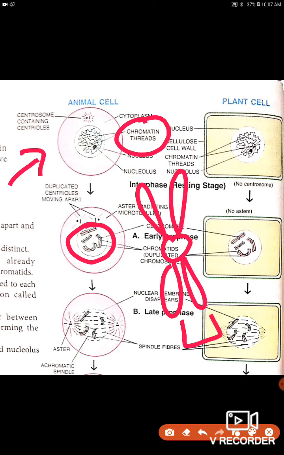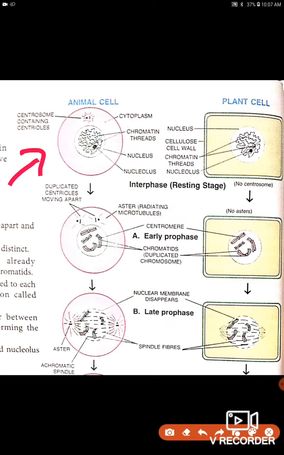These two are called sister chromatids. The chromatids are attached to each other at the center by the centromere. Gradually this chromosome becomes very short and thick.